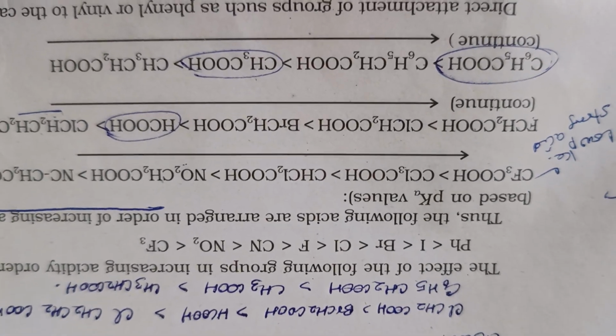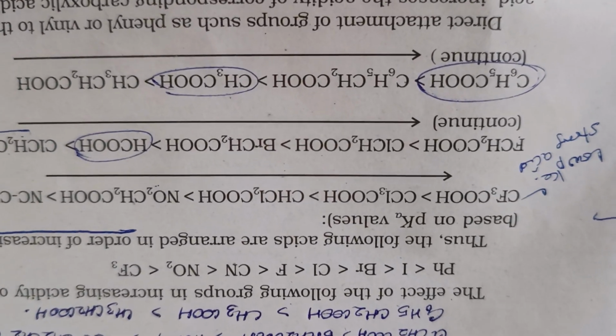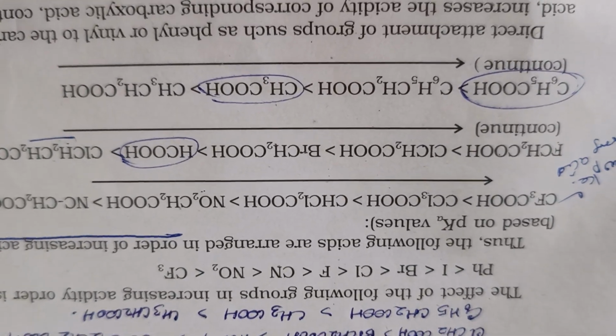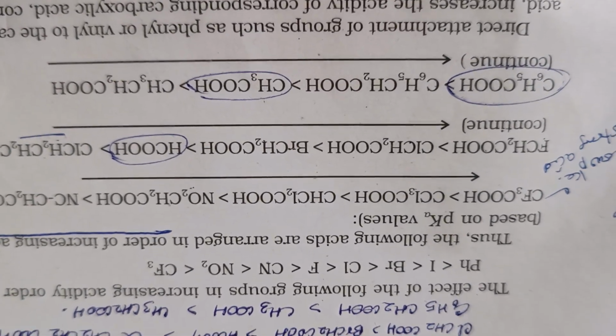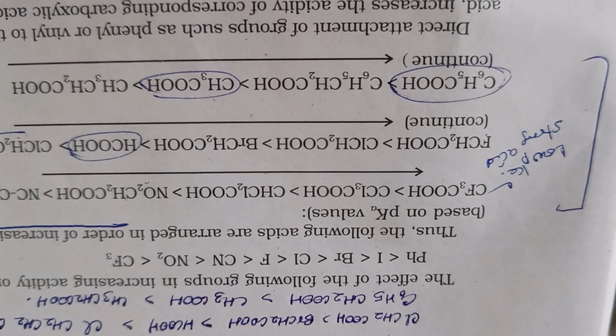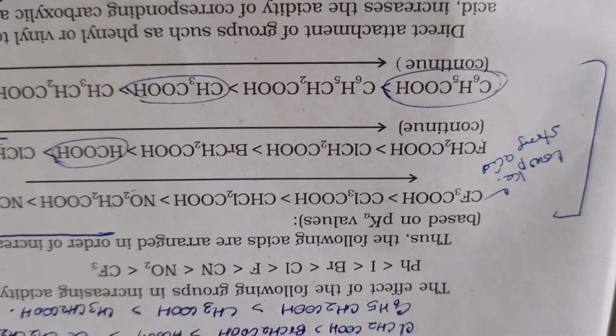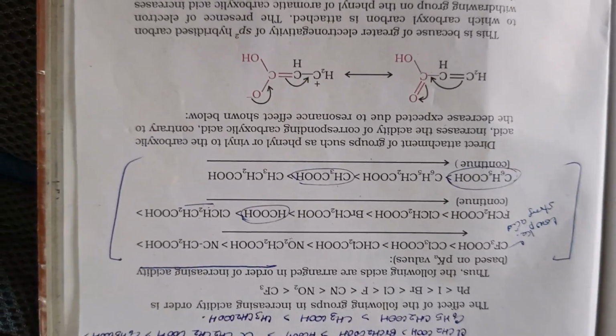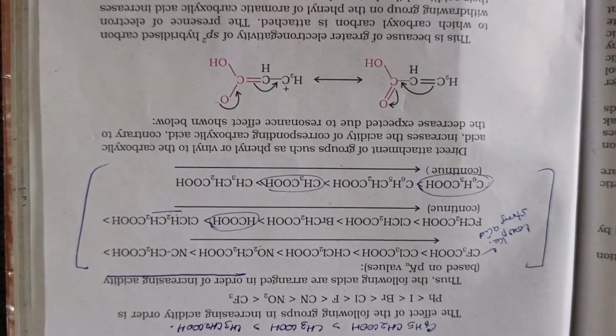So CF3, then fluorine, chlorine, bromine, iodine, phenyl. Why is fluorine greater? Because electronegativity is more, that's why acidity is also more. So fluorine, chlorine, bromine, iodine, phenyl. First one is CF3. Clear? Next, this one is based on pKa values.